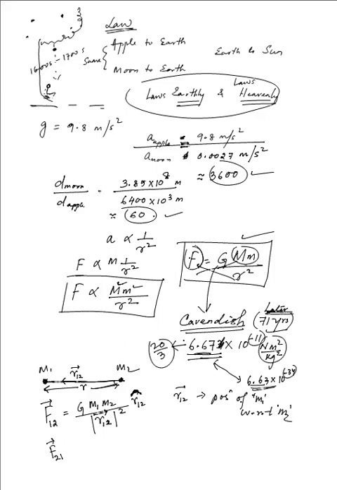F21 is the force on 2 due to the object 1, because conversely they will be applying forces on one another. Obviously the law does not change, that is G m1 times m2 divided by r21 squared. Well, that is the modulus, but the unit vector now is the other way around, that is r21, the position of 2 with respect to 1.